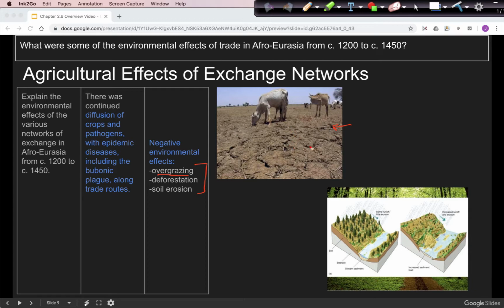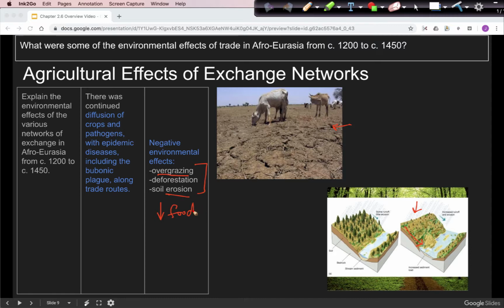So that picture we had of the Amazon earlier, what happens is you cut down trees, shown in this picture right here, and you get a lot of runoff when it rains. And the runoff washes all the soil down, and it washes away the topsoil, and the topsoil is where a lot of the nutrients are. So you kind of need these trees to preserve the soil. And so in areas that cut down a lot of trees to create land for farming, it actually created a problem of soil erosion. And when you have soil erosion, you have your food production going down because the soil cannot support the food anymore.